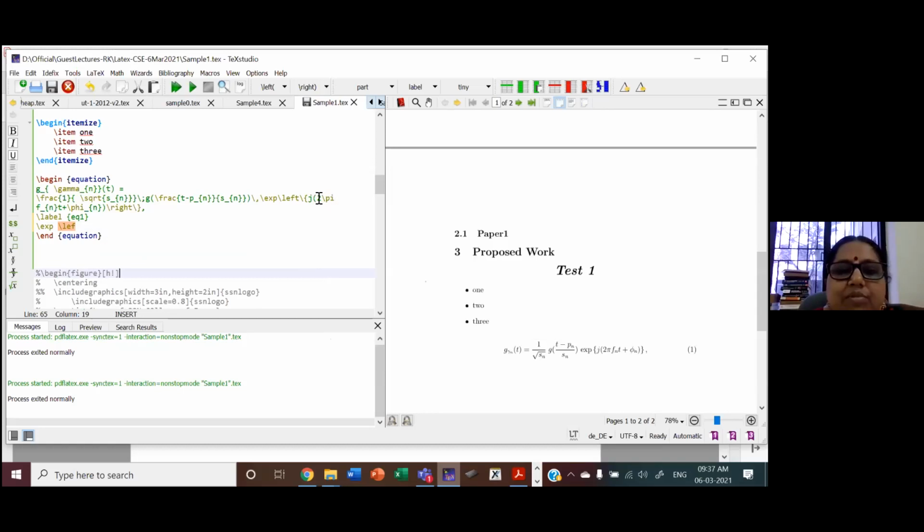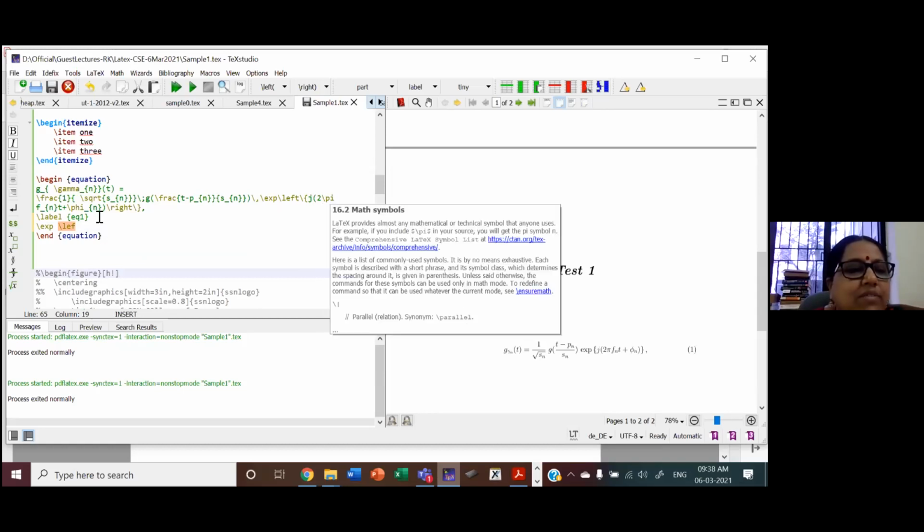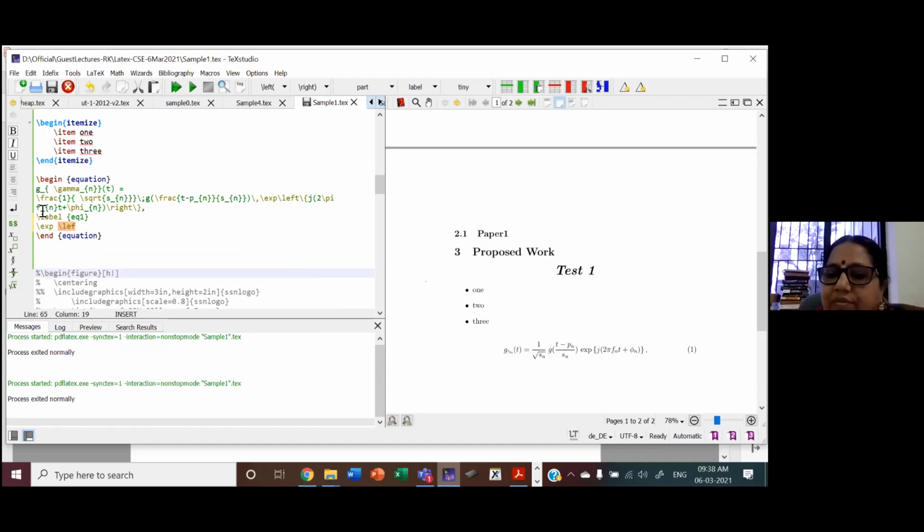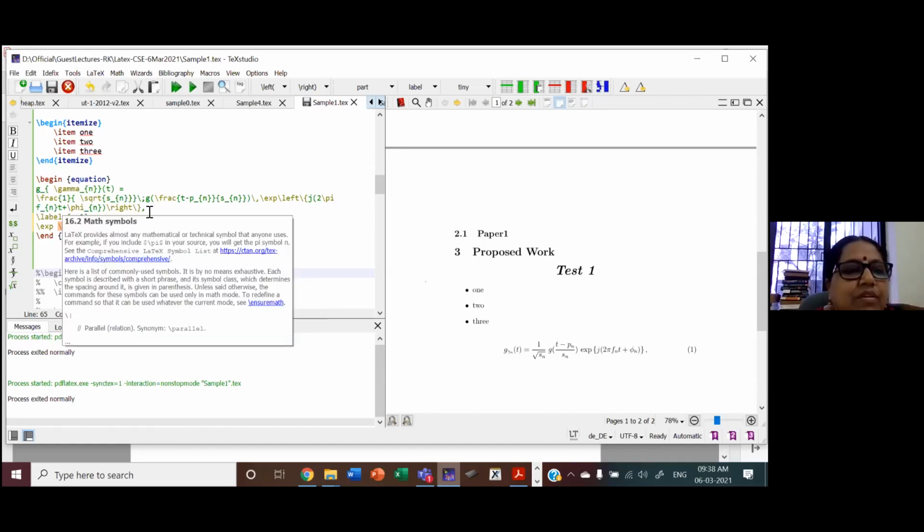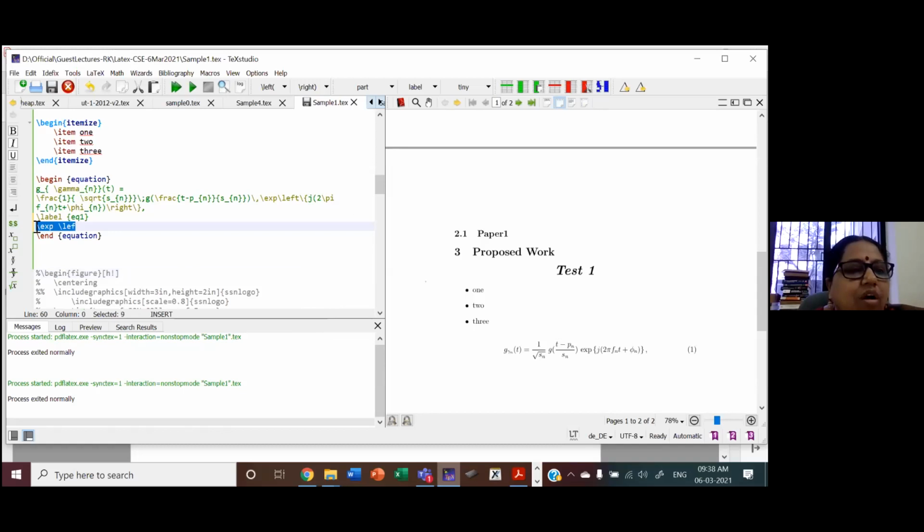So pi is available, you have a math symbol, and we have Fn subscript. Just a lot of things are available. You can just go through it. And as usual, I have given a label so that in the text, I can refer to it. Wherever the equation is given a number, in the text, wherever we want to refer, I can refer to the equation.